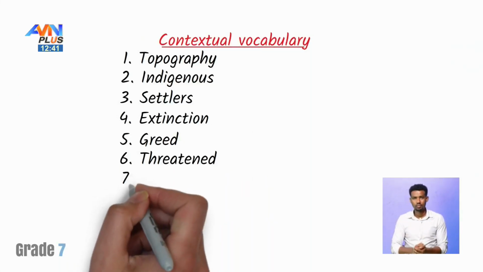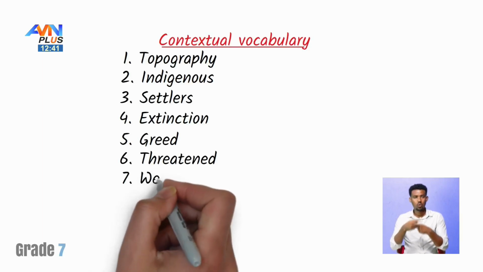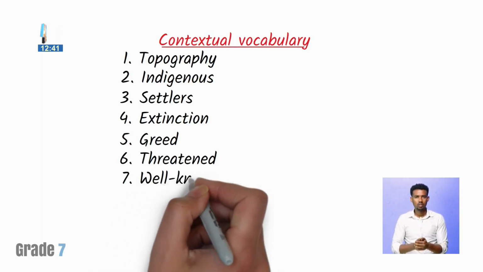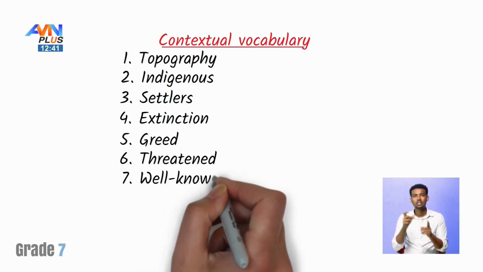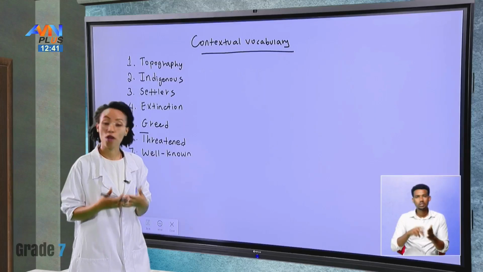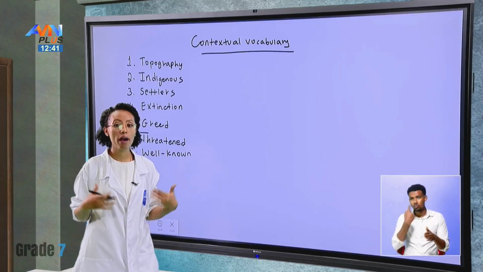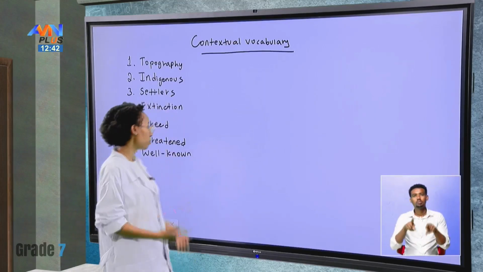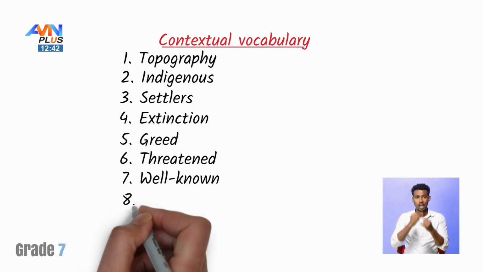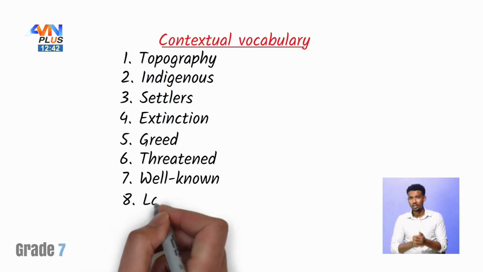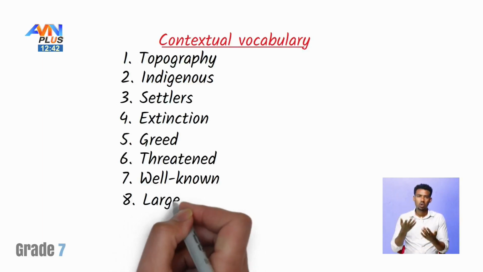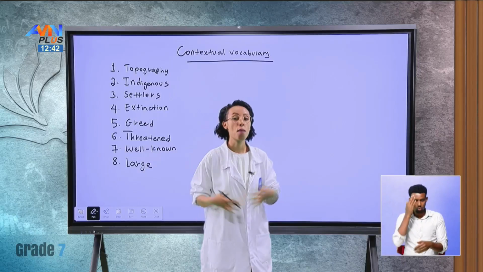The other word is well-known. Well-known is the other word that we have seen actually last time. This means a person who is famous or who is known by a lot of people around the world. The last word that we have seen last time is large. So this one is the easy part, and you know this means big in amount.